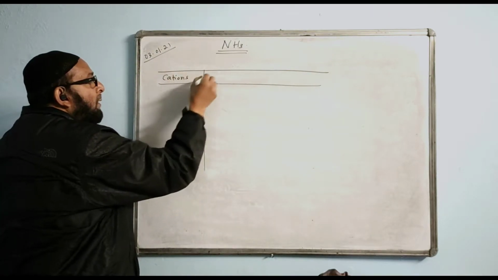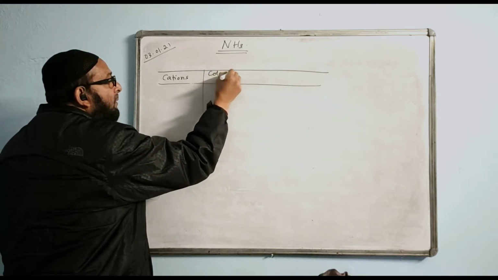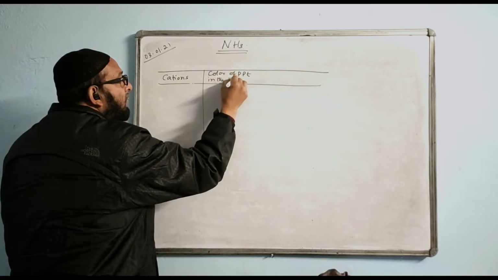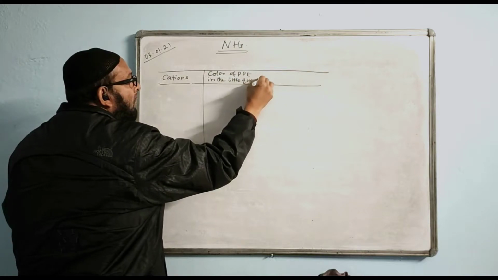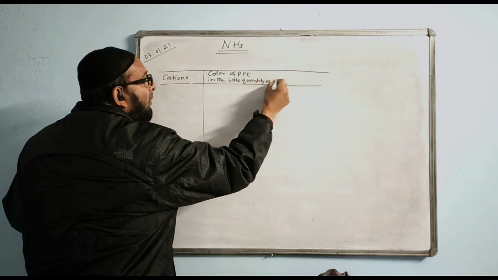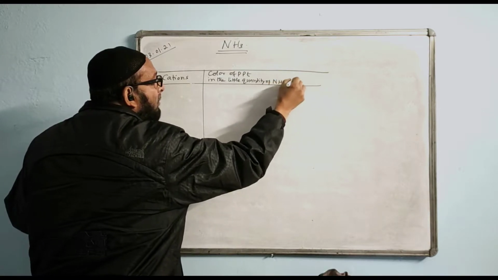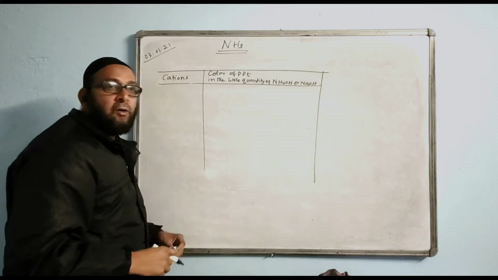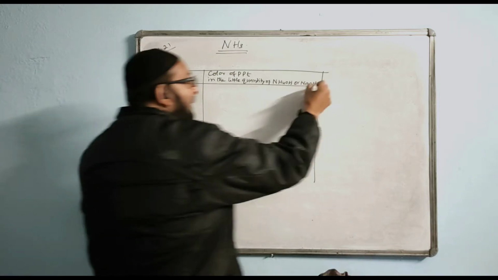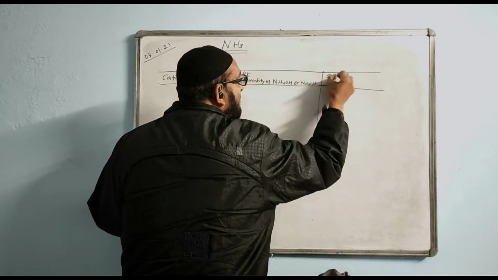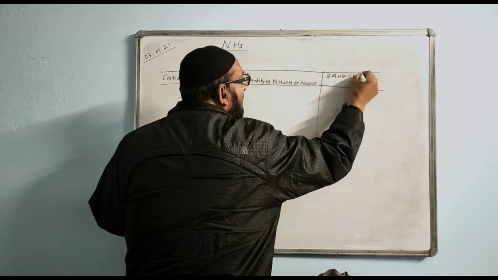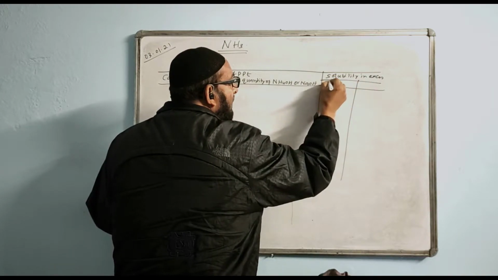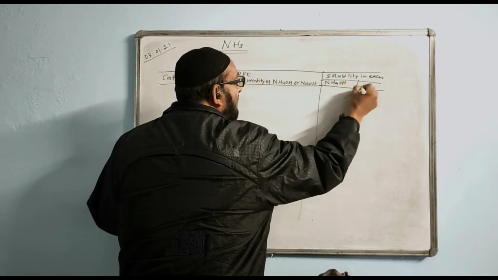Cations, and here we have written color of precipitate in a little quantity of NH4OH or NaOH. We are using either ammonium hydroxide solution or sodium hydroxide solution. And here we have to get the solubility in excess. Solubility in excess. Here there are two sub-columns, NH4OH, and here it is NaOH.